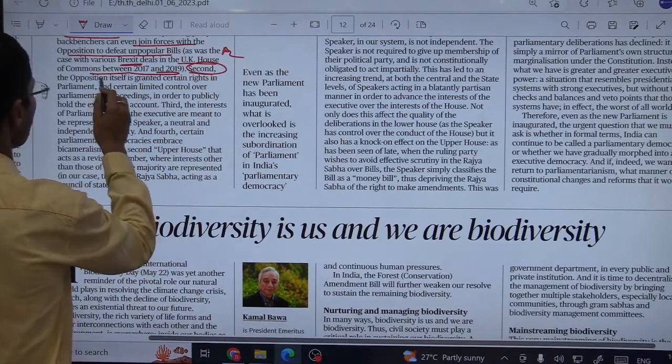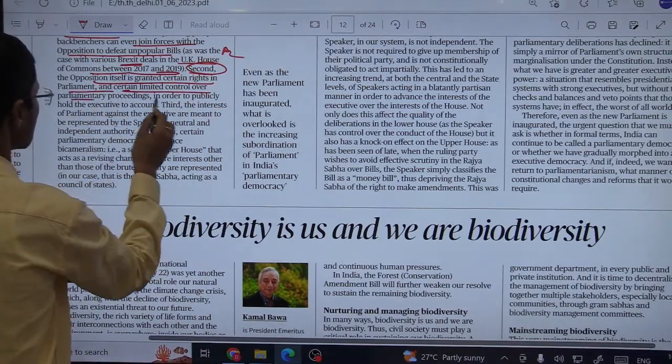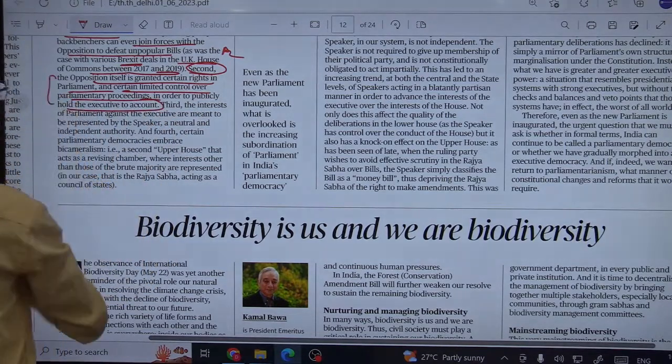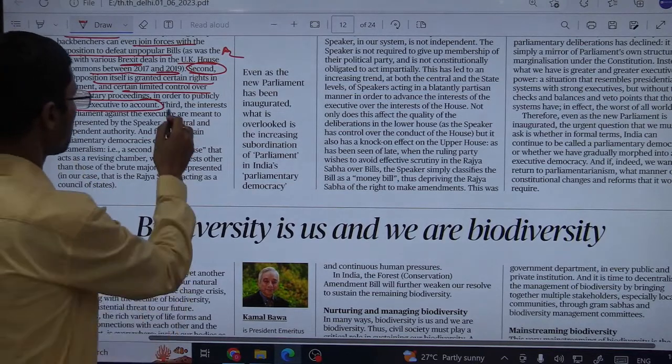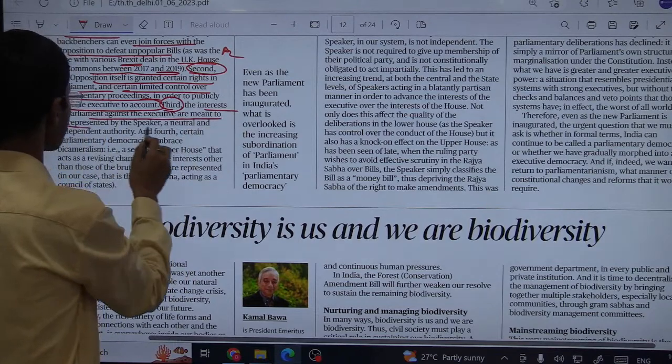Second, the opposition itself is granted certain rights in parliament and certain limited control over parliamentary proceedings in order to publicly hold the executive to account. So here in the second point he is talking about the role of the opposition. Third point, the interest of parliament against the executive are meant to be represented by the speaker.